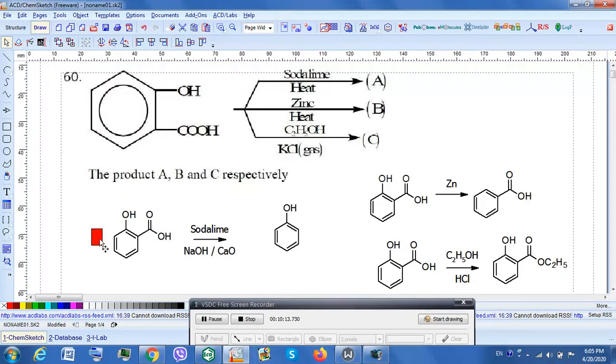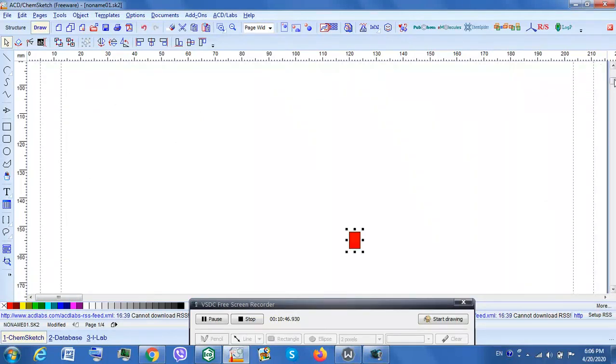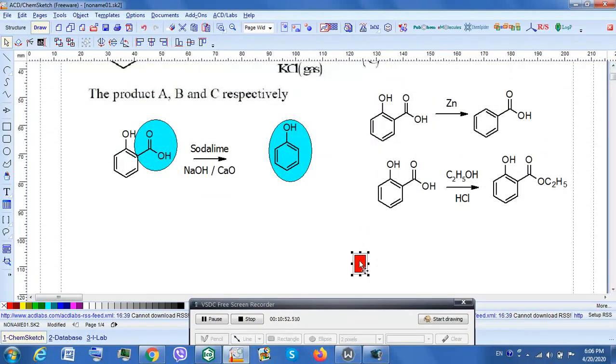Now in this particular example, he has given soda lime. Soda lime is sodium hydroxide and calcium oxide. This is a decarboxylating agent. So what it would do is remove the carboxylic acid as shown here in a blue colored box. Once it is removed, what you get is phenol. Again I am showing it to you here, the compound that is being formed. Now in the next option, we are going back to the question. This is the option over here.